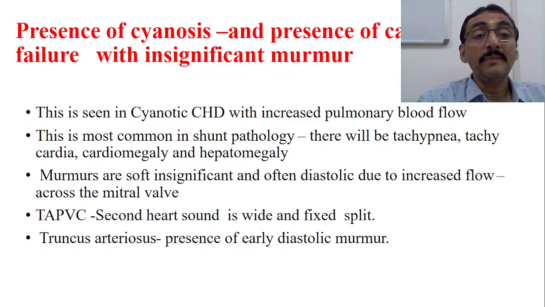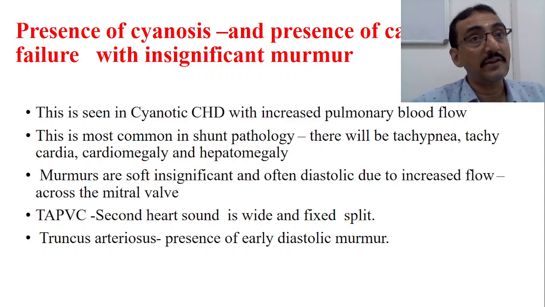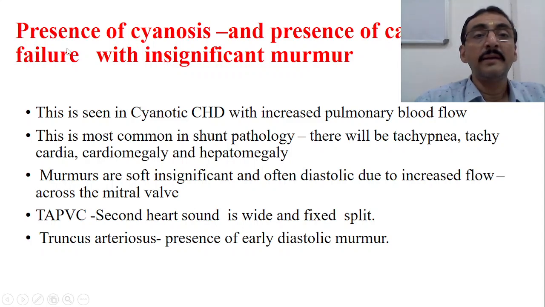Murmurs are soft, insignificant, and often diastolic due to increased flow across the mitral valve. In total anomalous pulmonary venous connection, the second heart sound is wide, fixed and split, or in truncus arteriosus, an early systolic murmur is there. This is one condition where congestive cardiac failure and cyanosis are there, but there is no significant murmur.